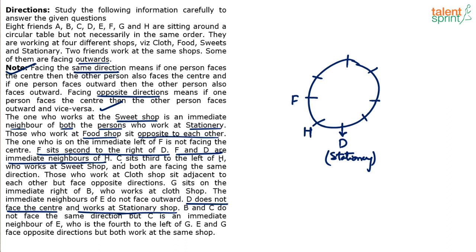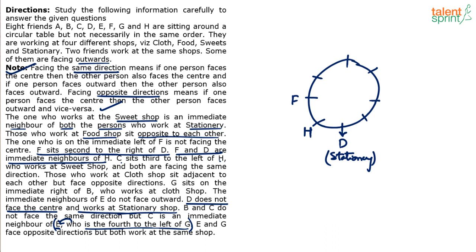So we have to do the second reading now and find out what can be used. Oh, by the way, look at the last point. Here I think we can use it. He says B and C do not face the same direction, but C is an immediate neighbor of E, who is fourth to the left of G. Who here refers to whom? E. Now E is fourth to the left of G. Now this information is useful in my view.